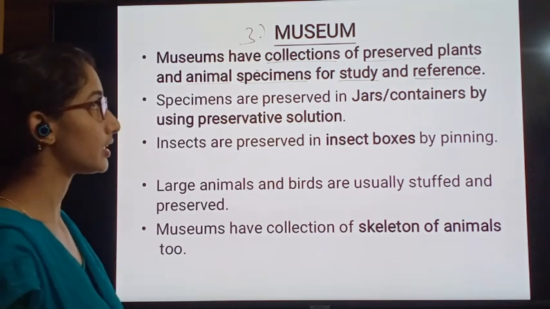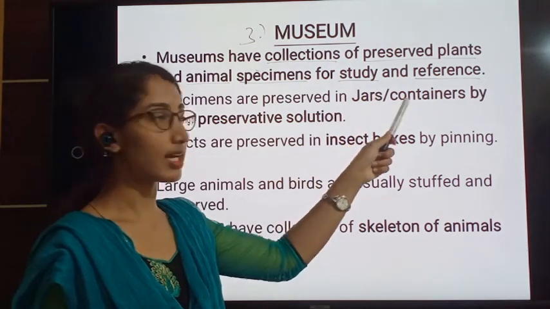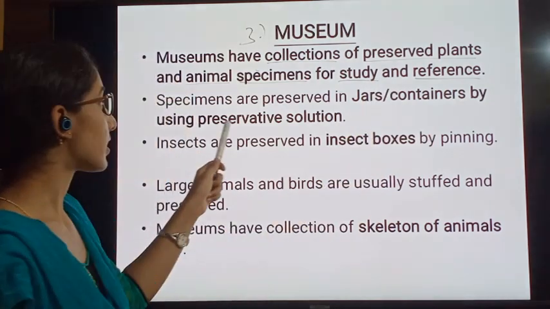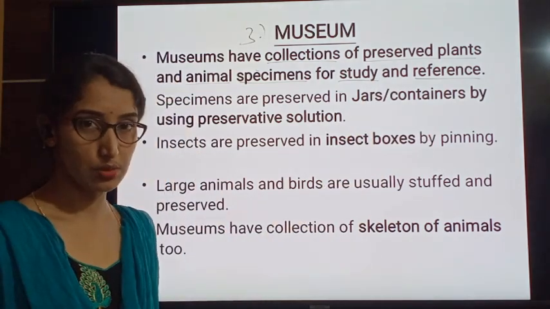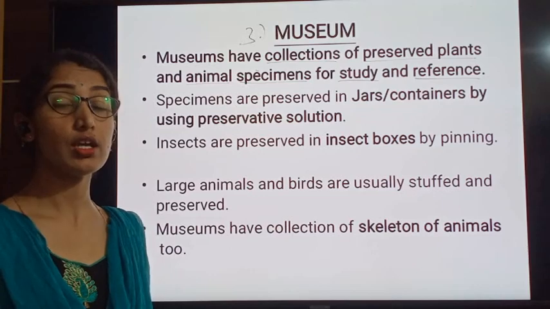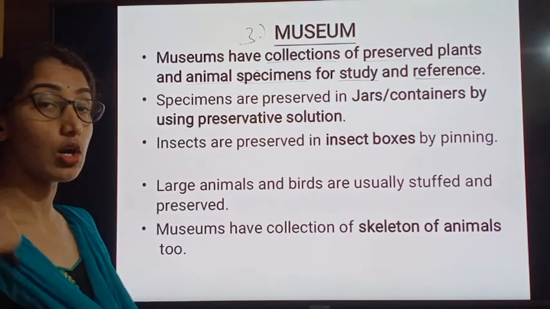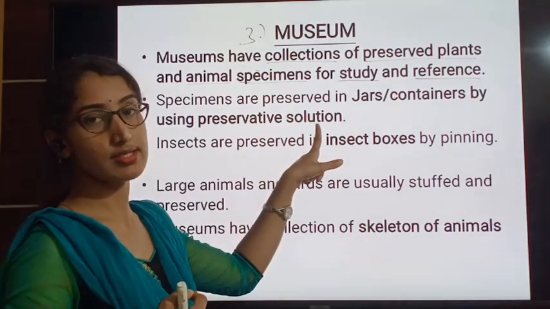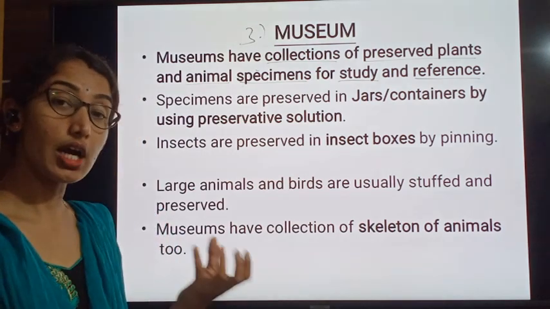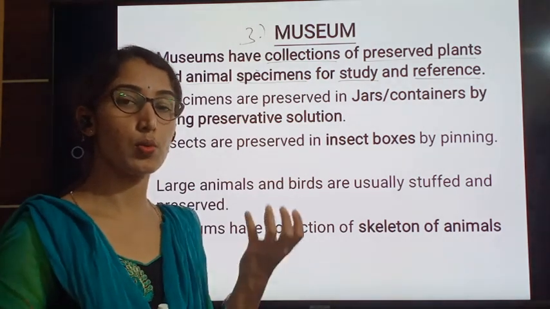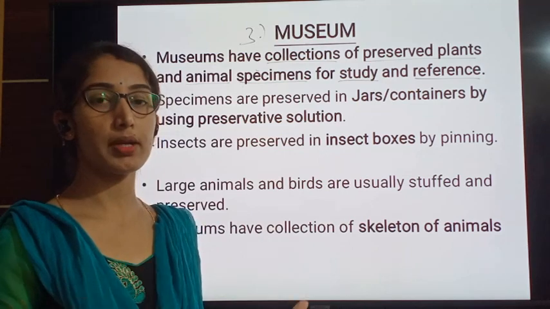Specimens are preserved in jars or the containers by using some of the preservative solution. For example, we use formalin also as a preservative solution, and that will not allow the specimen which we want to preserve to be decayed.